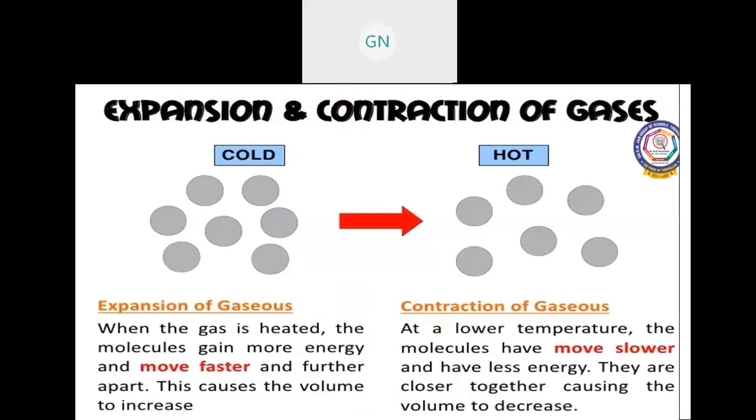Expansion and contraction of gas. When the gas is heated, the molecules gain more energy and move faster, further apart. This causes the volume to increase. At low temperature, the molecules move slower and have less energy. They are closer together, causing the volume to decrease. So when you heat, automatically the gas molecules move very fast.